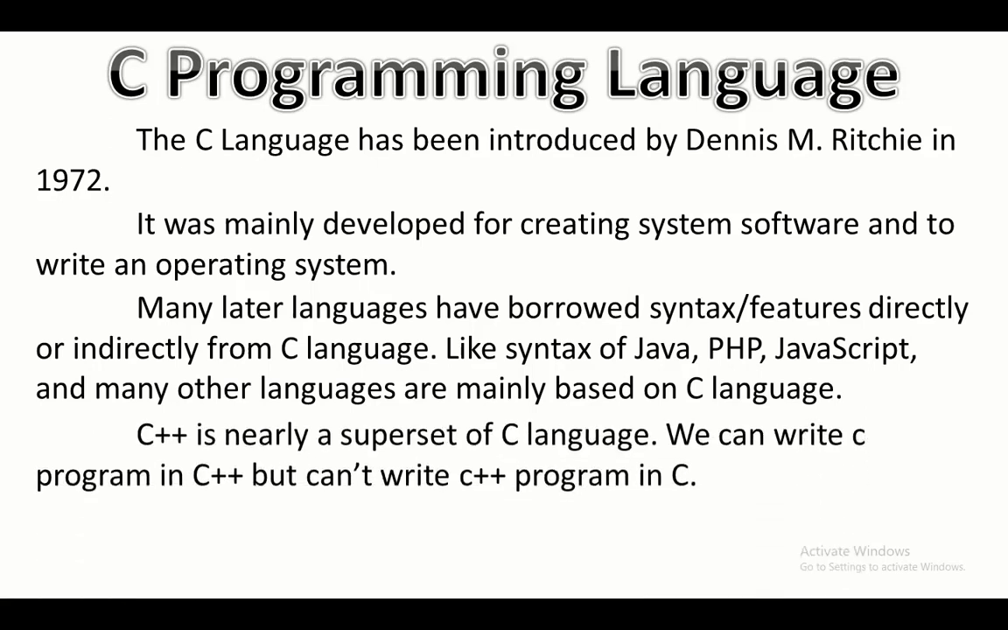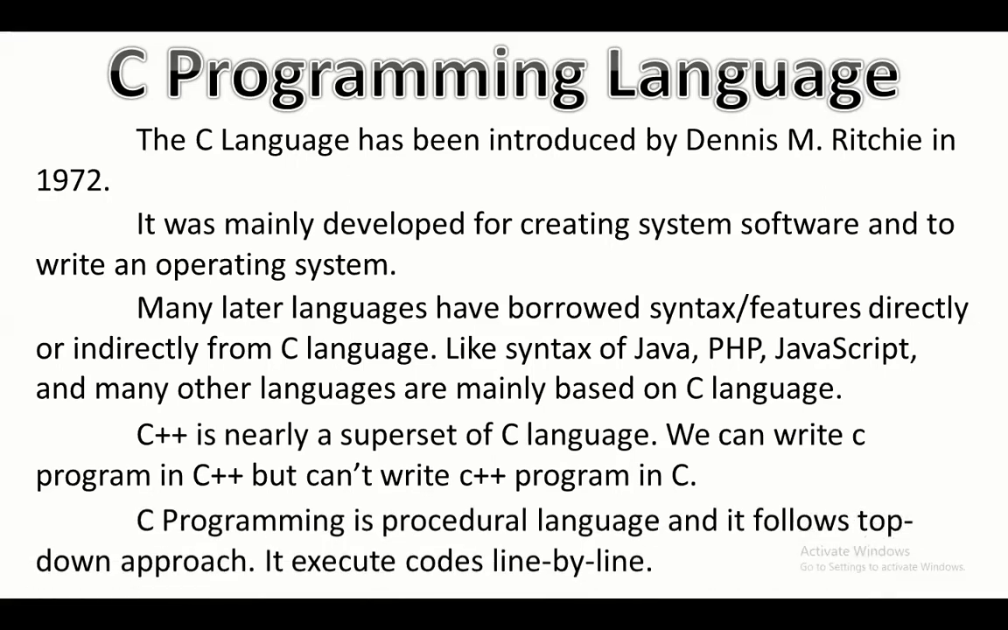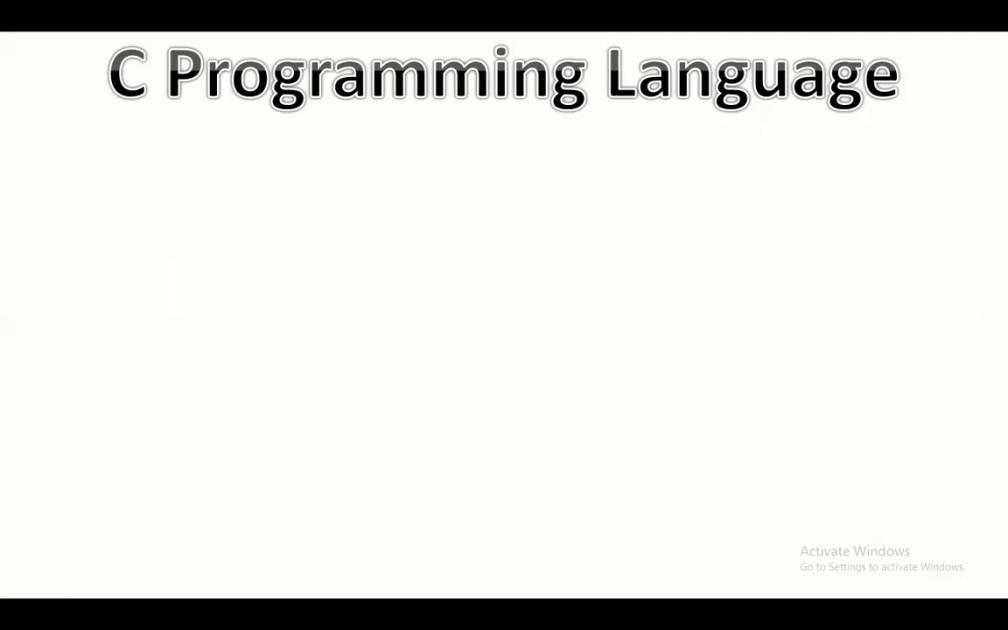C++ is nearly a superset of C. It means we can write a C program in C++, but we cannot write a C++ program in C. C is a procedural programming language and it follows a top-down approach. It means it executes code line by line.